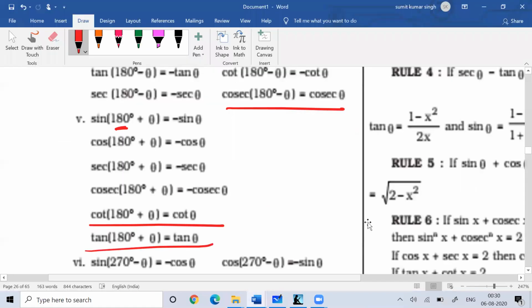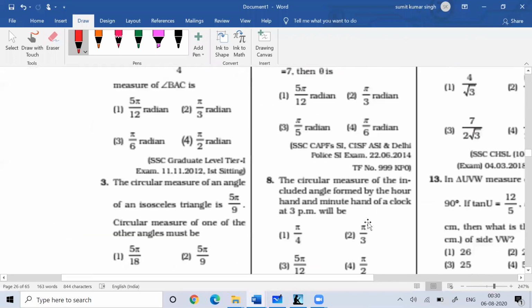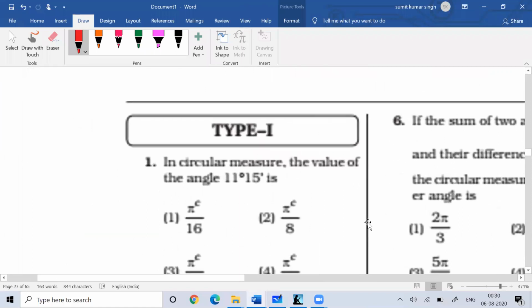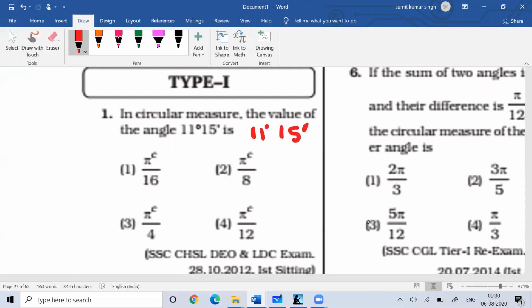Right. So if I go further and talk about questions like, in the circular system, what is the value of this angle? This angle is 11 degree 15 minute. So 15 minute, you know, I can convert the minute into degree.